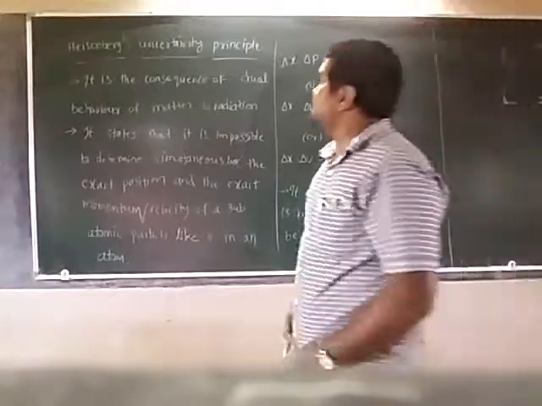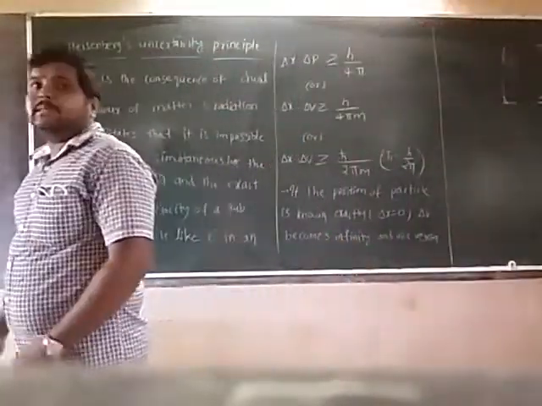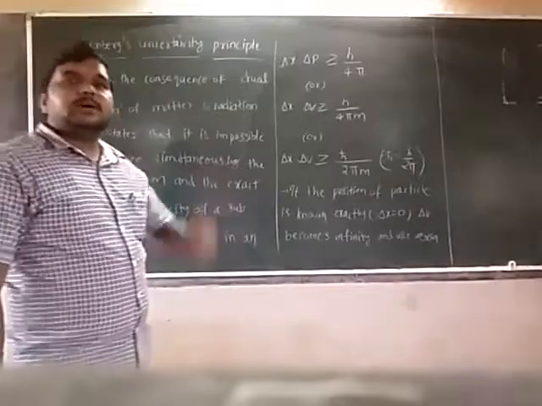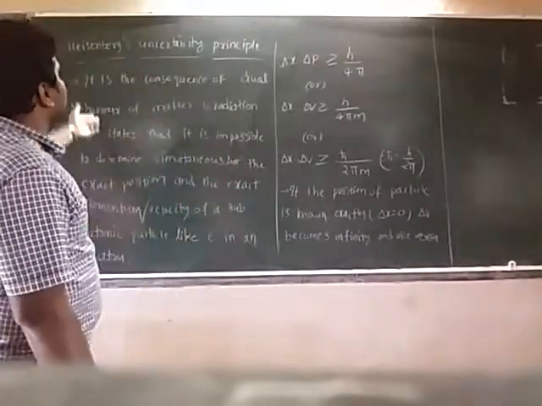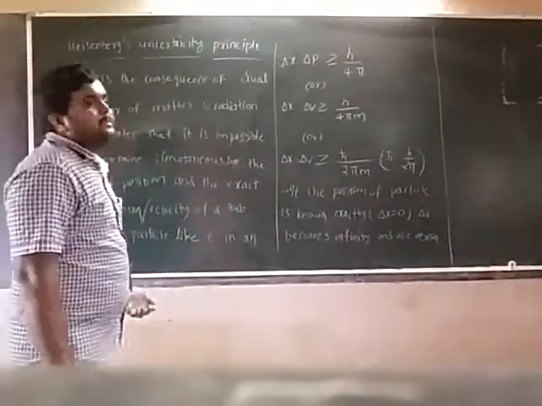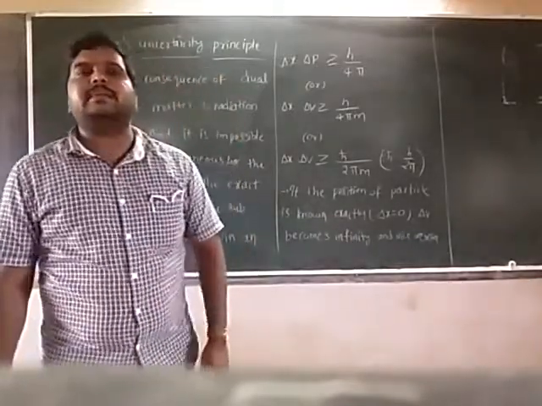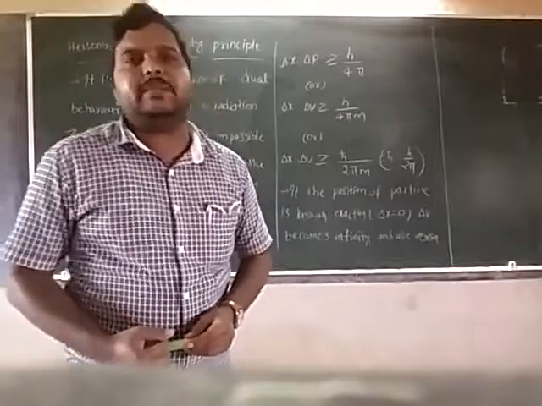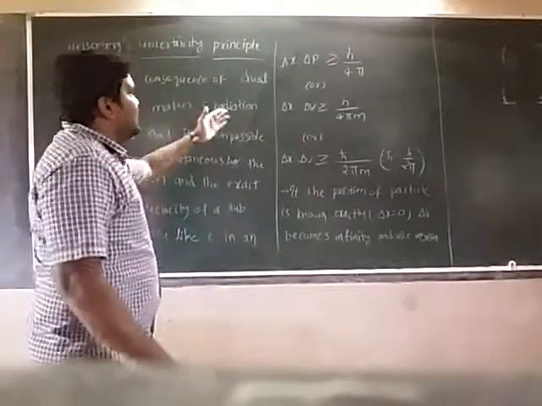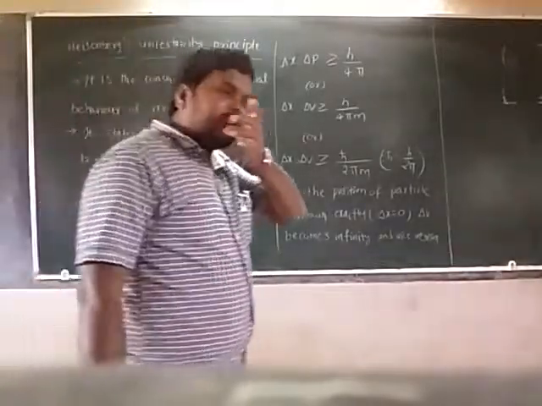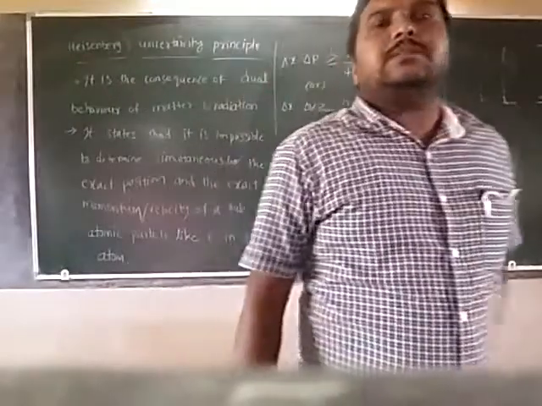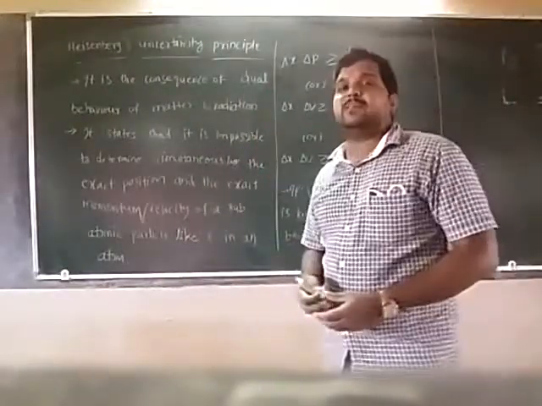Okay, now we are discussing Heisenberg's uncertainty principle. What is that? It is a consequence of the dual behavior of matter and radiation. So why was this principle proposed by Heisenberg?